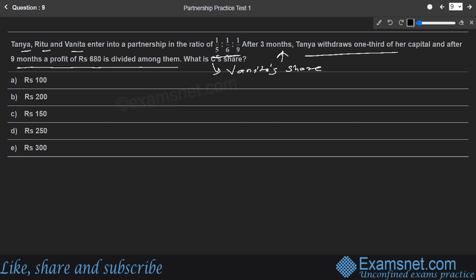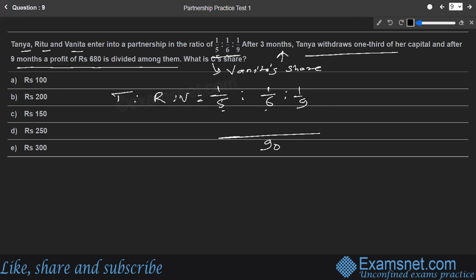We have got a similar kind of connection between partnership, investment and time. So let us simplify the ratio given to us. The ratio between Tanya, Ritu and Vanita is in fractions. Obviously we don't deal with fractional ratios, so we have to simplify them. For simplifying this fractional ratio, first we take the LCM of 5, 6, 9. The LCM of 5, 6, 9 is going to be 90.